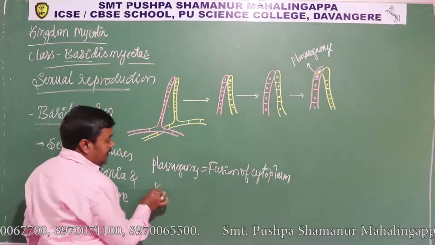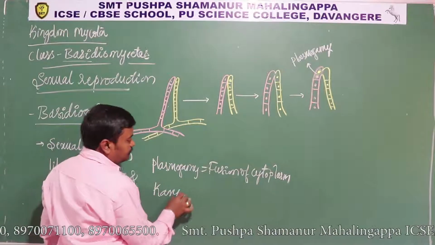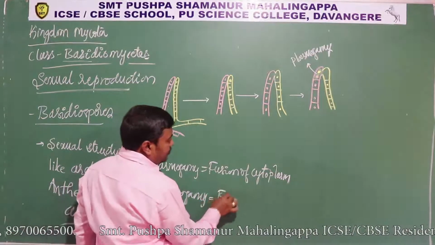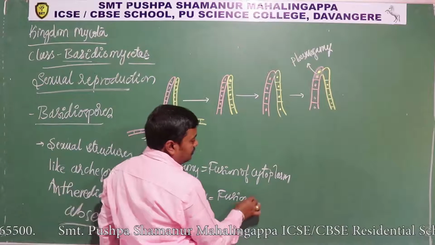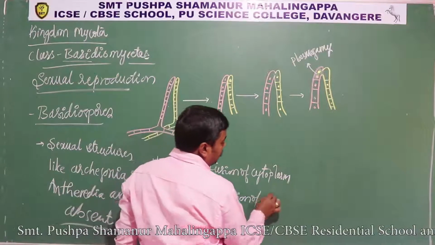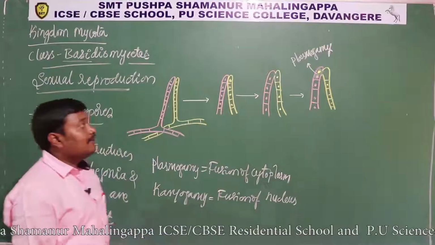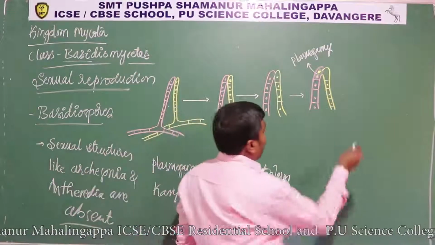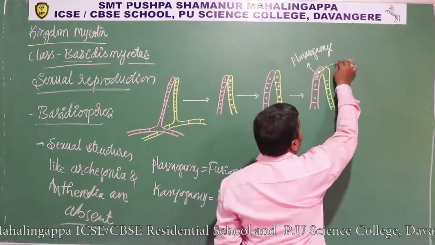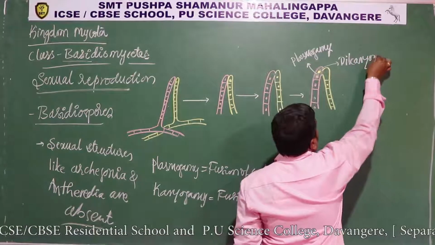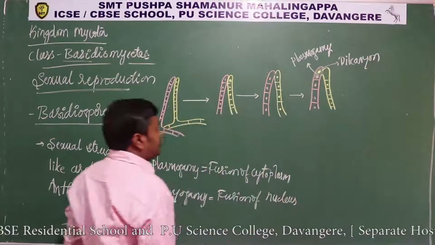So here karyogamy means fusion of nucleus. But here the dikaryon stage is created. So what is that dikaryon?